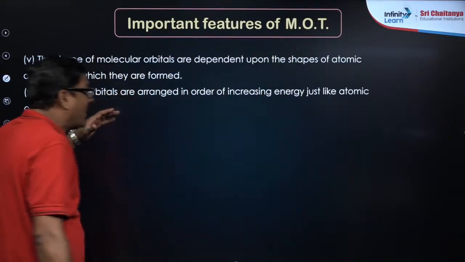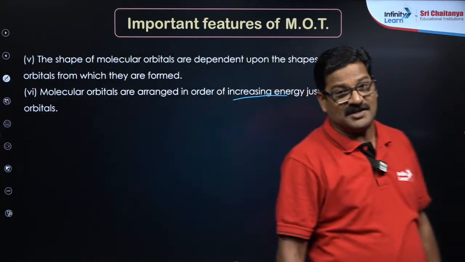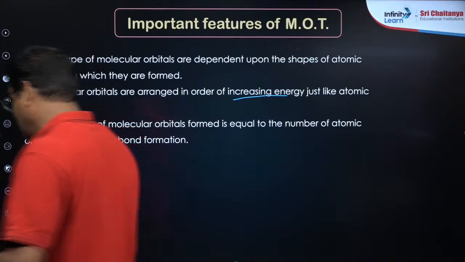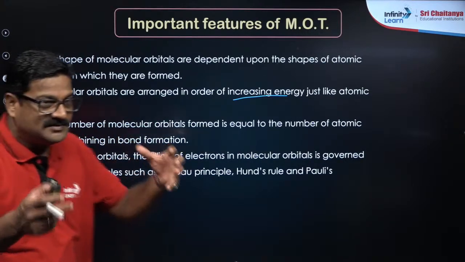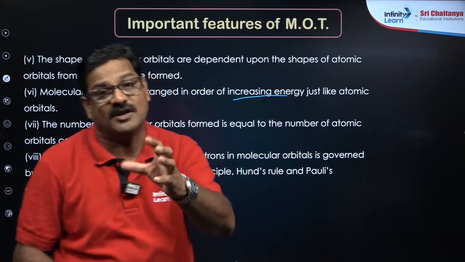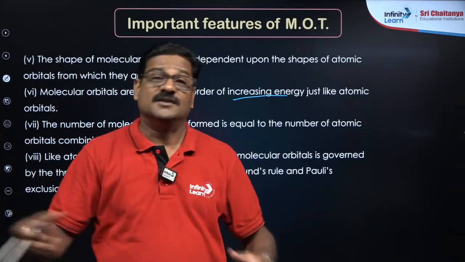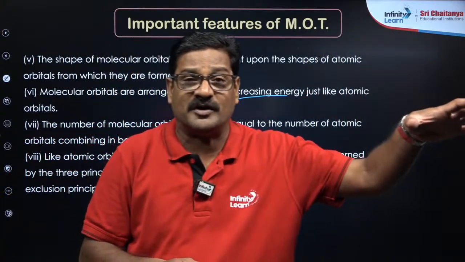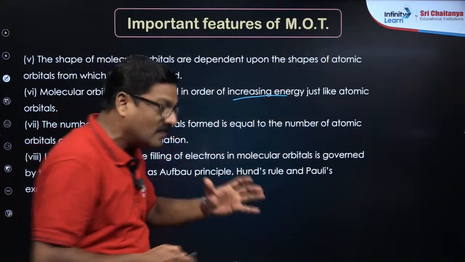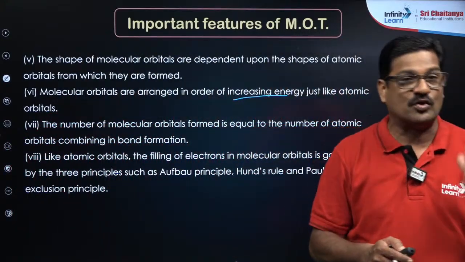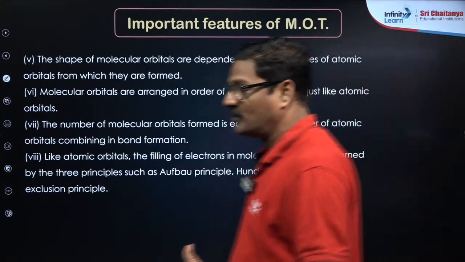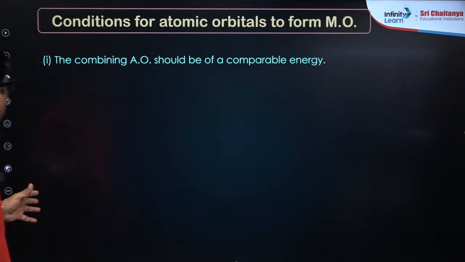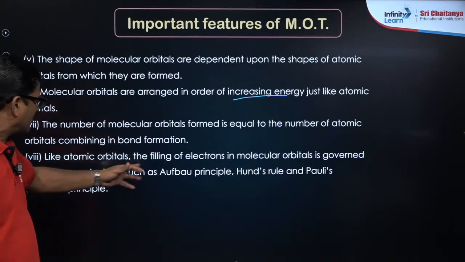Very good. These molecular orbitals are also arranged in increasing order of energy, and they are also filled according to the rules governed by the electronic configuration. So when atomic orbitals combine, they form molecular orbitals. The number of atomic orbitals that participated should be equal to the number of molecular orbitals that are formed, right? So that is the main important point. And what are the important things? Like atomic orbitals, the filling of electrons